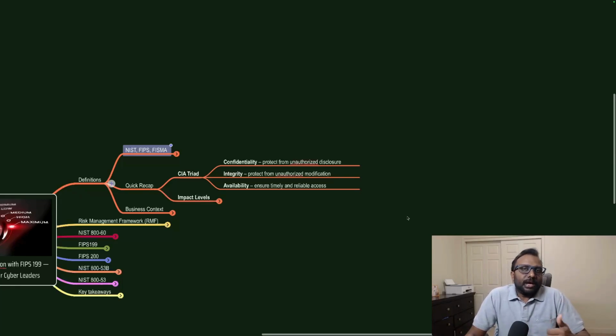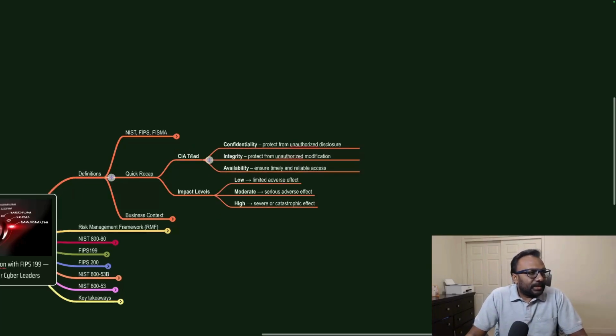Availability: when an authorized person requires access to a system, it should be available. If there is a lack of availability, then it is a breach on the availability side, right? That is simply the CIA Triad. It should be part of our blood as a security professional. Any night, any time, we should be able to tell that.